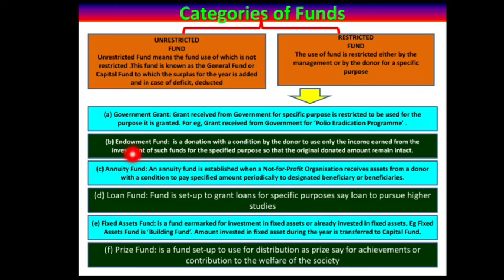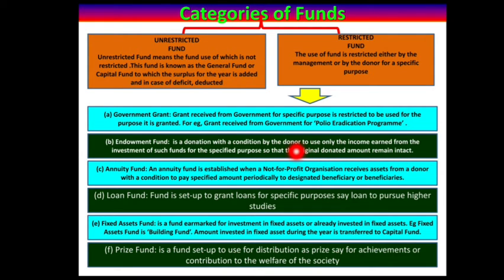The second category of restricted fund is endowment fund. Endowment fund is a donation with a condition by the donor to use only the income earned from the investment of such funds for the specific purpose, so that the original donated amount remains intact.